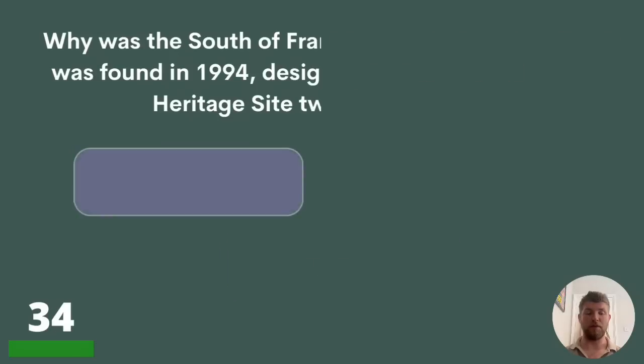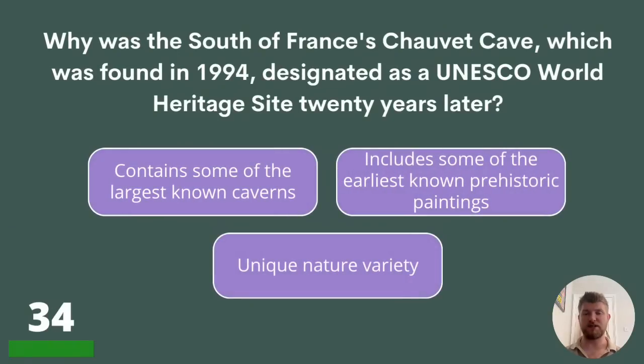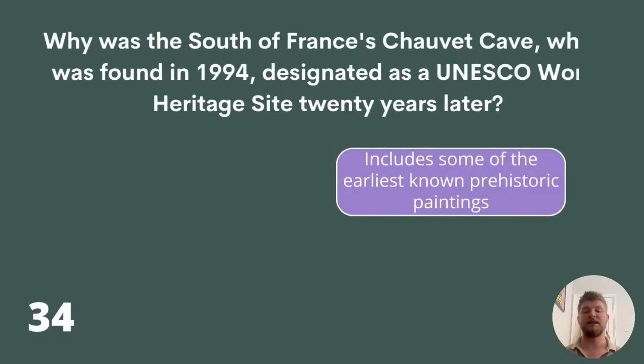Question 34. Why was the south of France's Chauvet Cave, which was found in 1994, designated as a UNESCO World Heritage Site 20 years later? Contains some of the largest known caverns, includes some of the earliest known prehistoric paintings, or unique nature variety? The answer, it includes some of the earliest known prehistoric paintings.